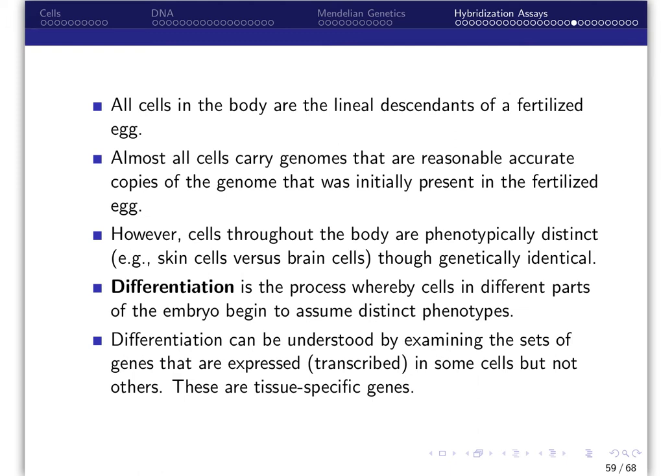This is due to differentiation, which is the process whereby cells in different parts of the embryo begin to assume distinct phenotypes. Differentiation can be understood by examining the set of genes that are expressed or transcribed in some cells but not others. That is, there are tissue-specific genes.